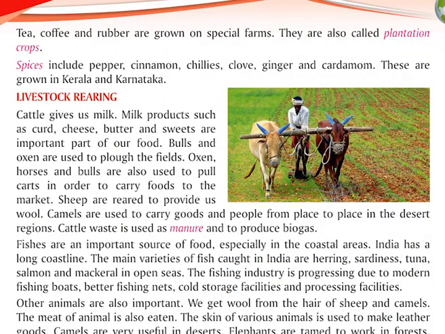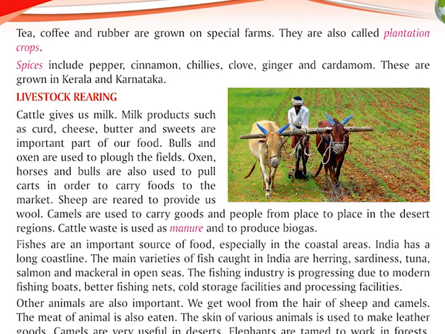Tea, coffee and rubber are grown on special farms. They are also called plantation crops. Spices include pepper, cinnamon, chilies, clove, ginger and cardamom. These are grown in Kerala and Karnataka.